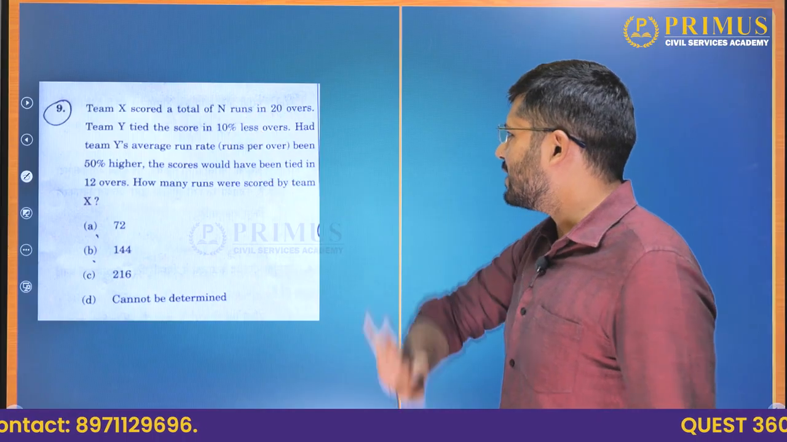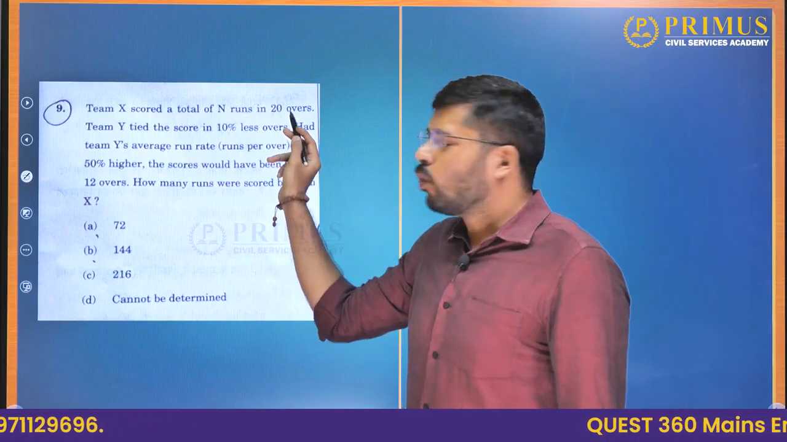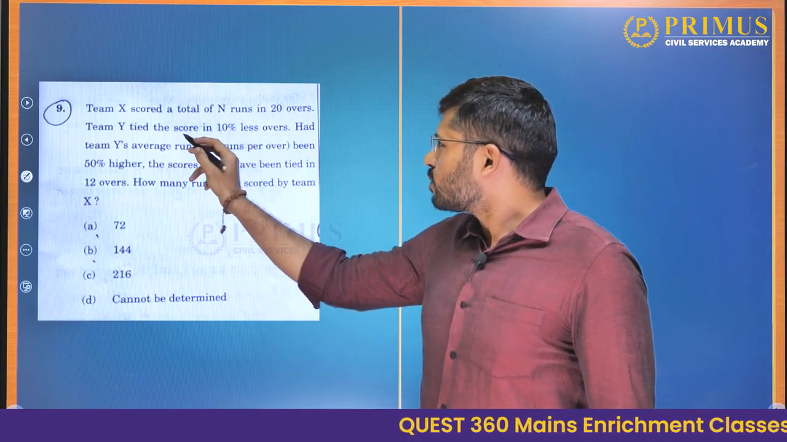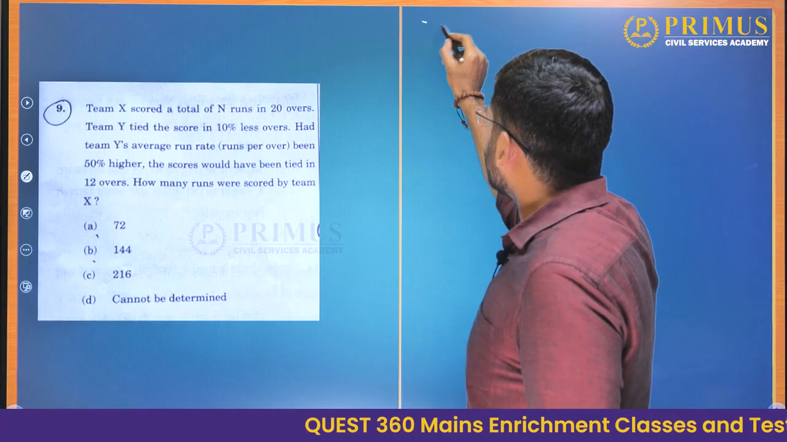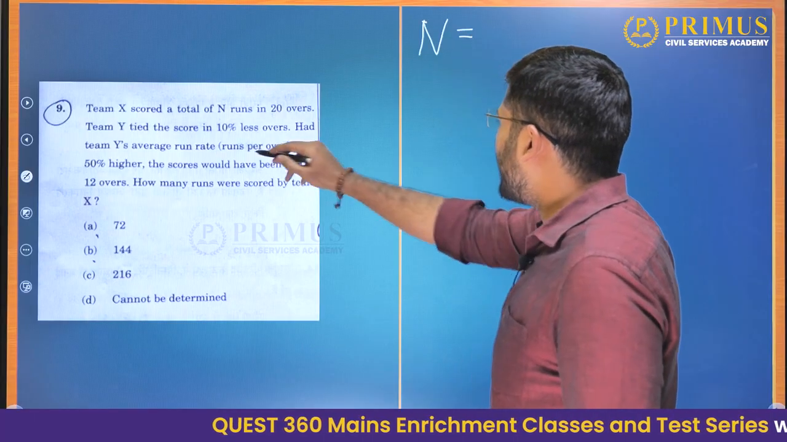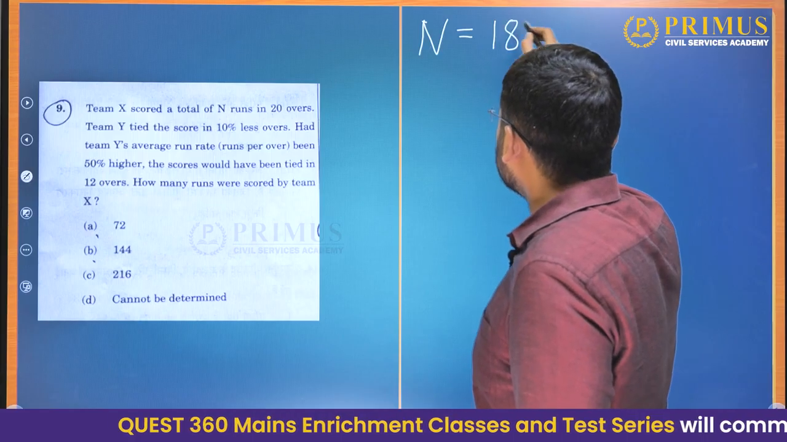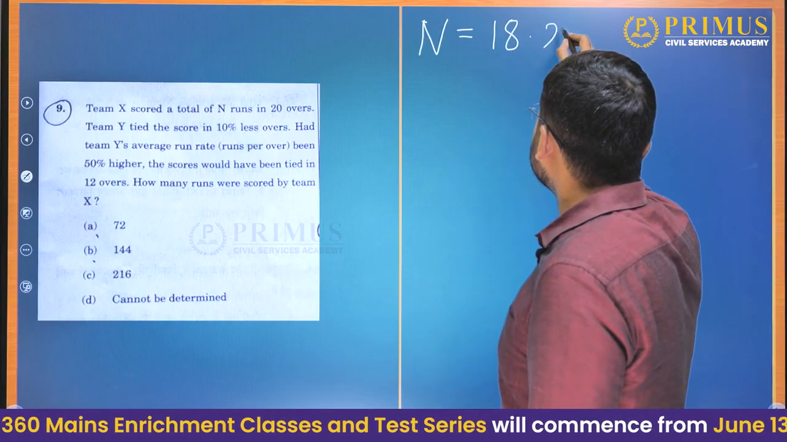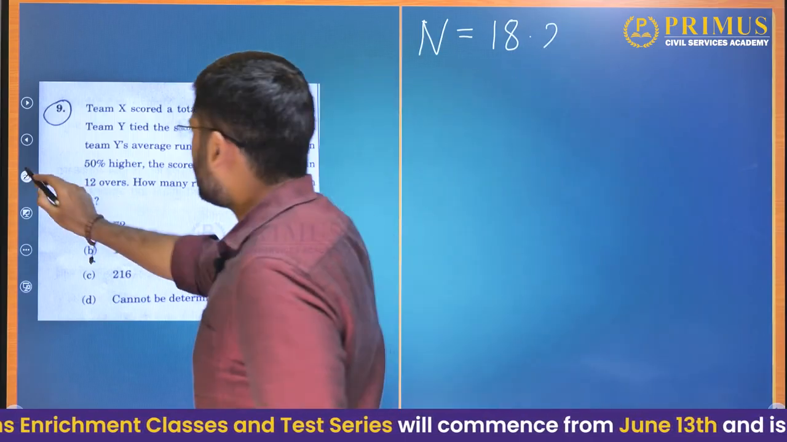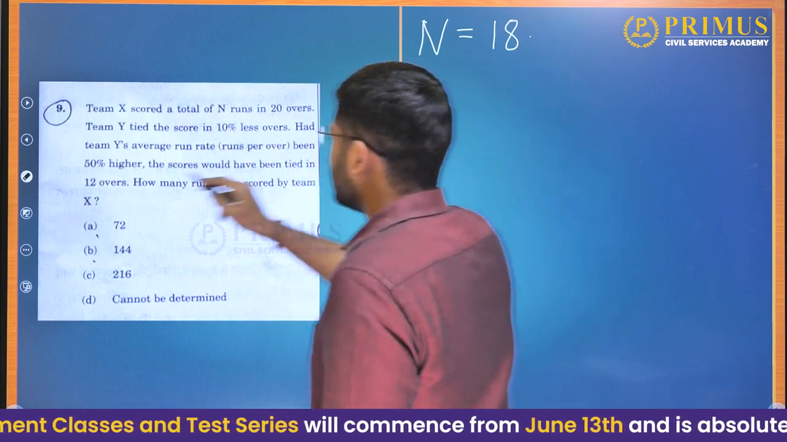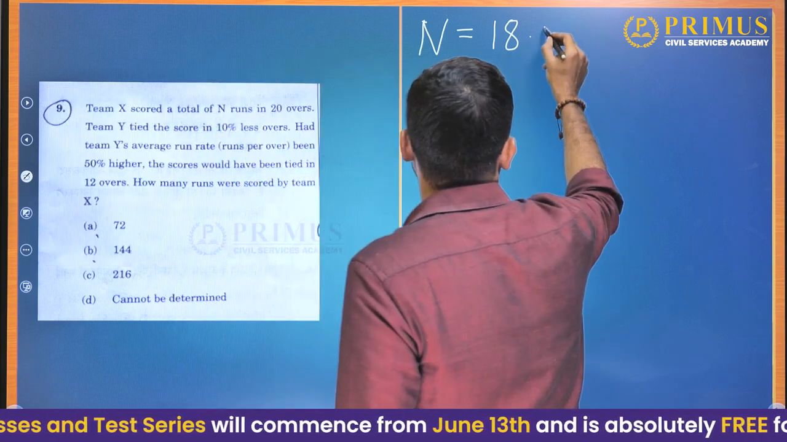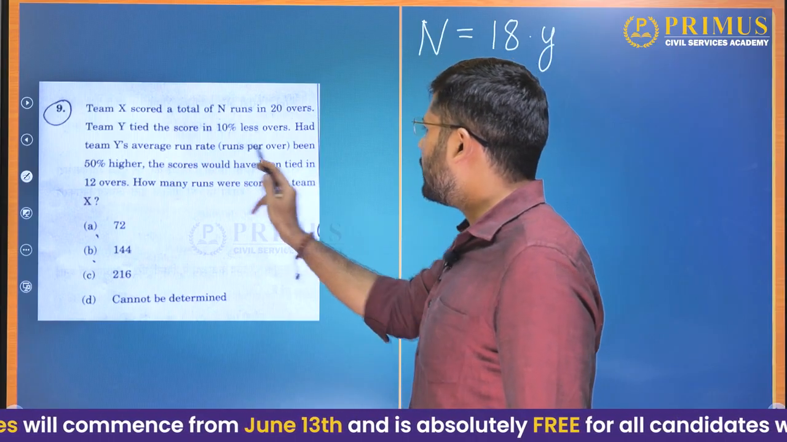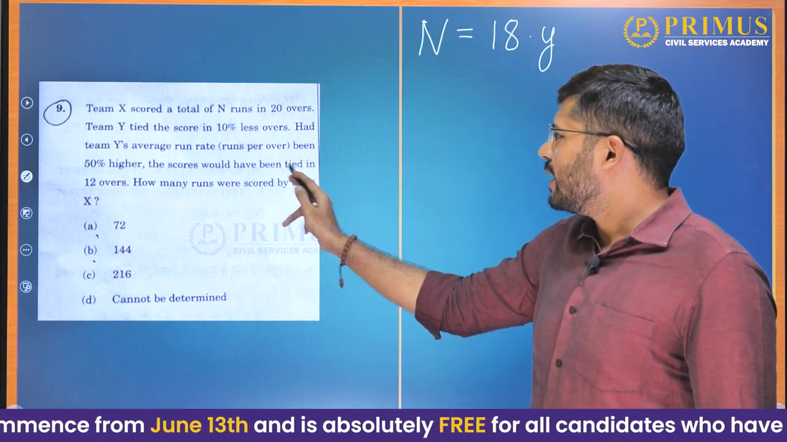They are asking us n, but here we will keep n as it is. Team Y scored in 10% fewer overs. What is 10% less than 20? 10% less than 20 is 18. So Team X scored n in 20 overs, but Team Y scored it in 18 overs. But what was their run rate, that is runs per over? Because it is Team Y, let us take it as Y. Now, had Team Y's average run rate been 50% higher, they would have scored it in 12 overs.